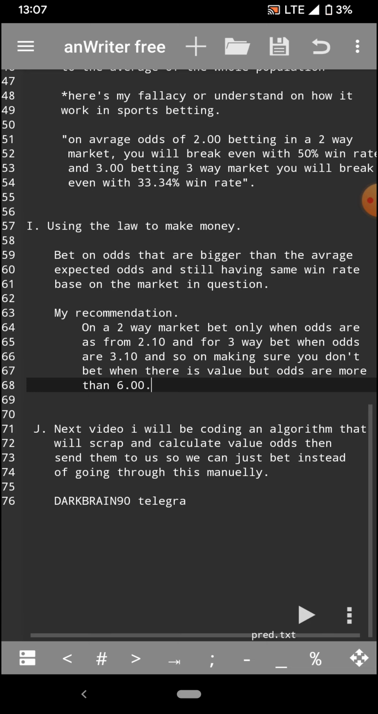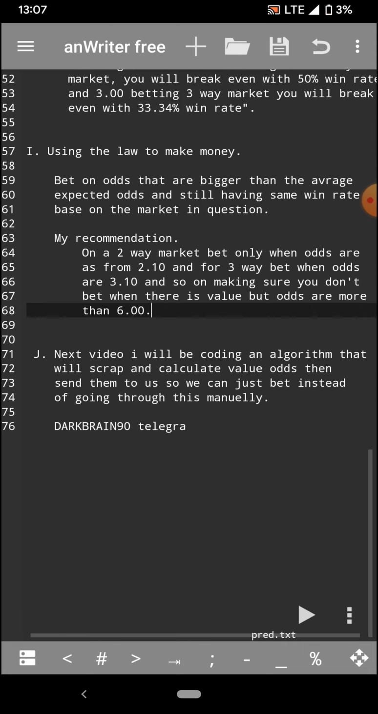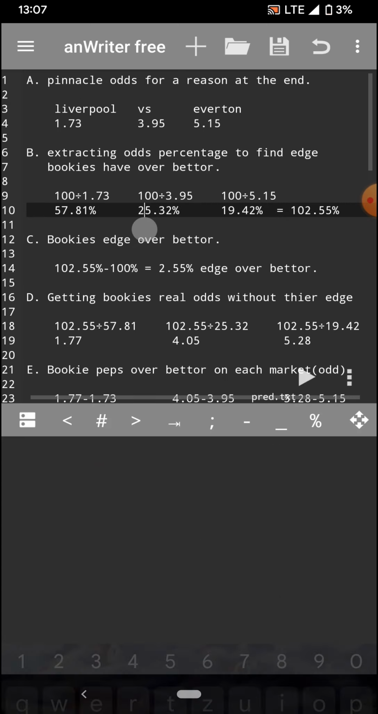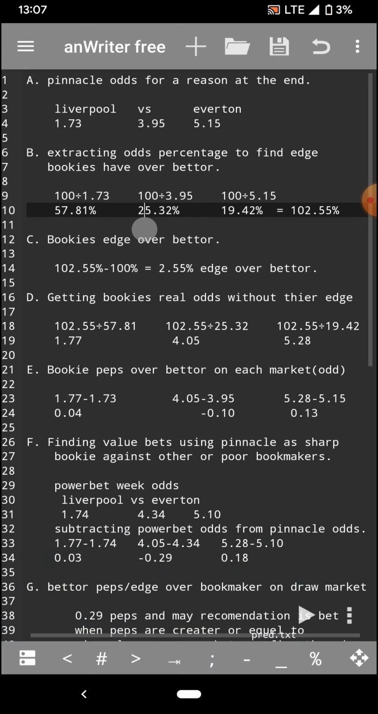So everything coming down, we have talked about the video and explained everything and understand how the market really works. So now the next step is the next video. I will be coding an algorithm that will scrape and calculate value odds, then send them to us so we can just bet instead of going through this manually. So you can see it's a very, very complex situation, which if you are supposed to be doing this manually, I'm talking about coding, trying to do these calculations on your own, it's really going to be difficult, right?